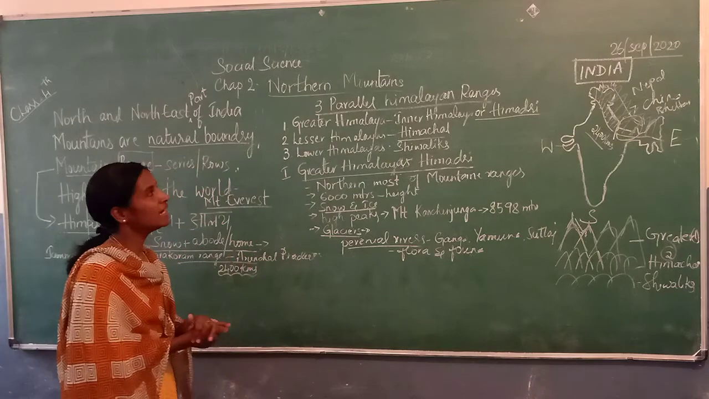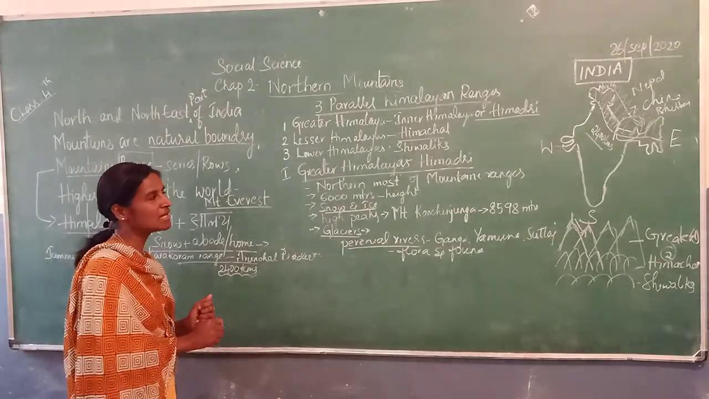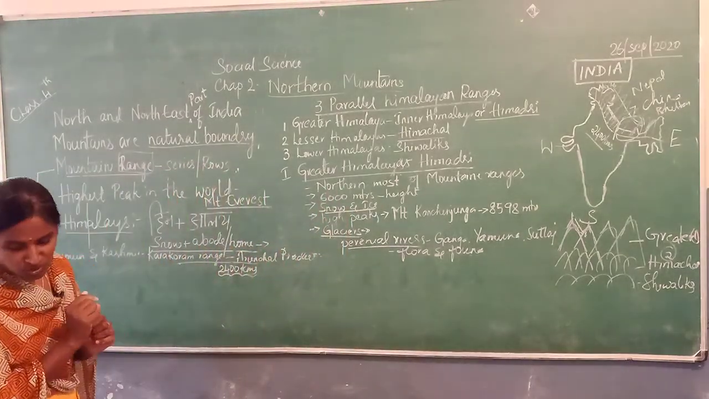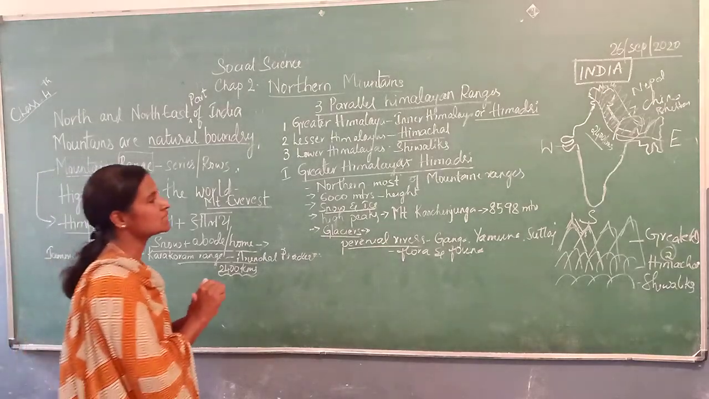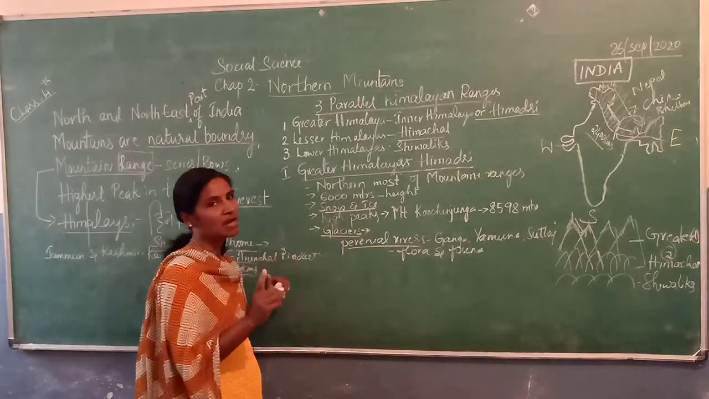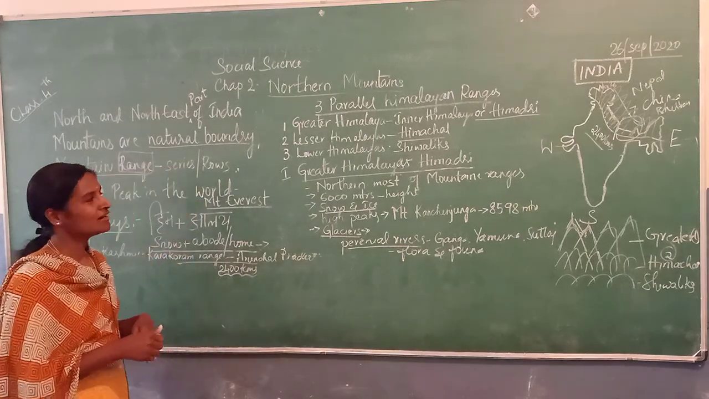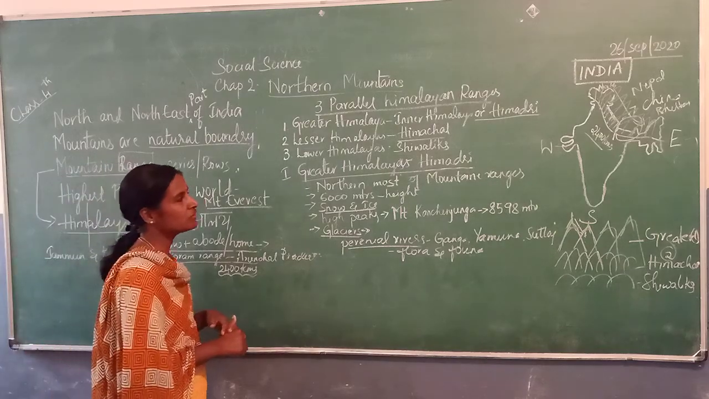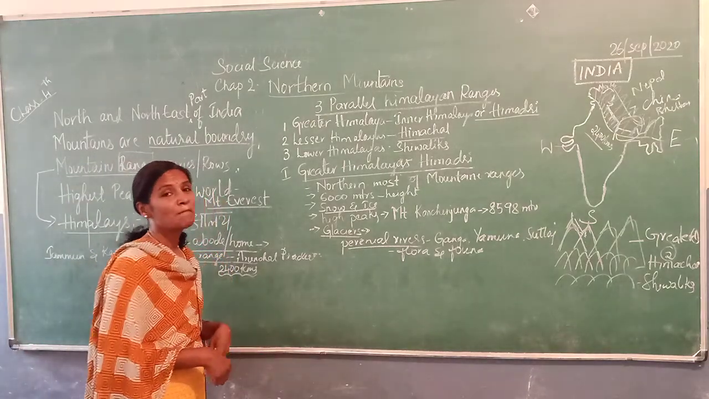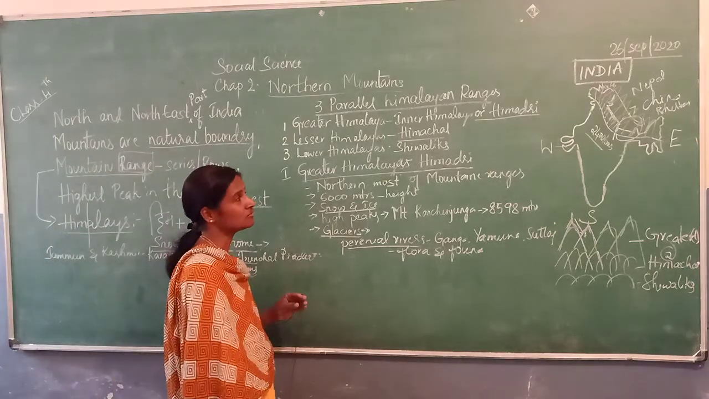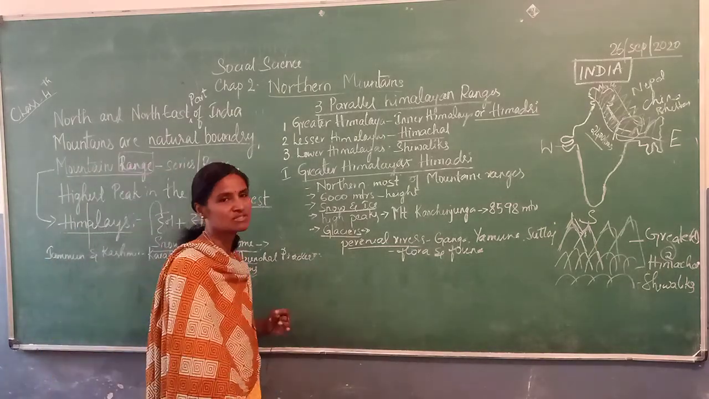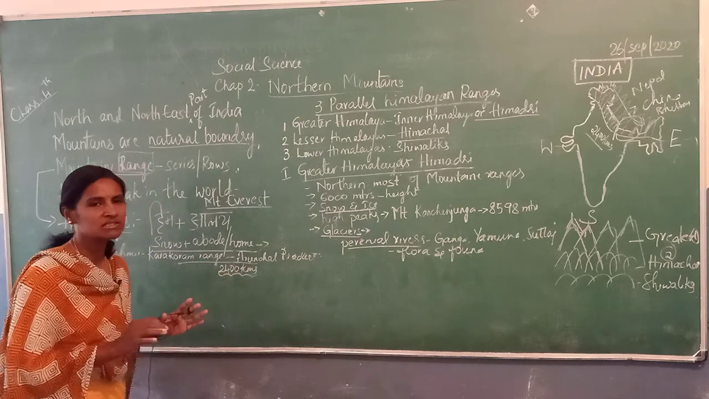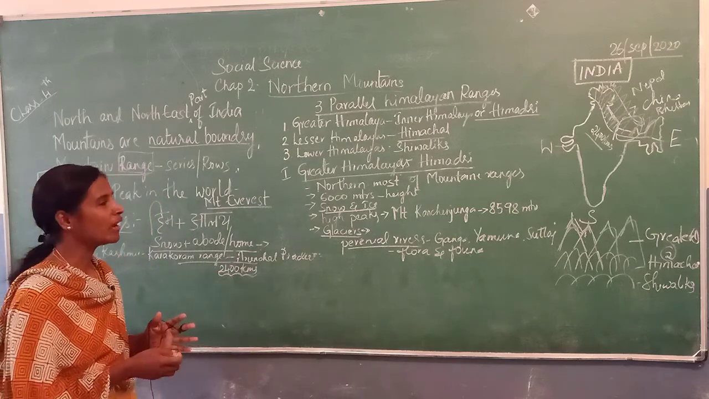So this is about the Greater Himalayas. Where is this Greater Himalaya found? Greater Himalaya is found in the northernmost range of the Himalayas. The height is about 6,000 meters, and it is completely covered by snow. It is completely bounded by snow and ice.